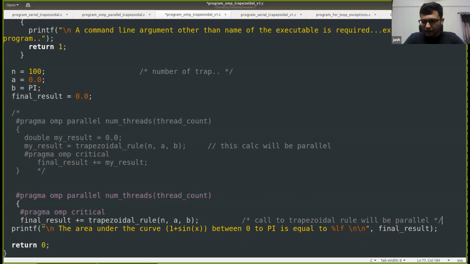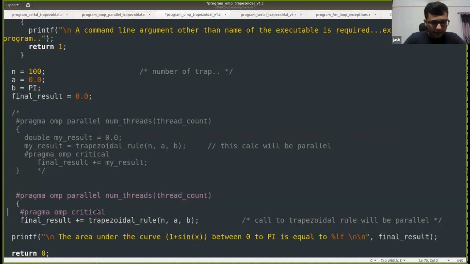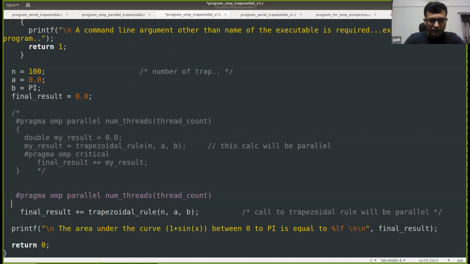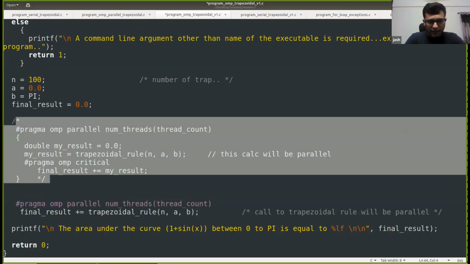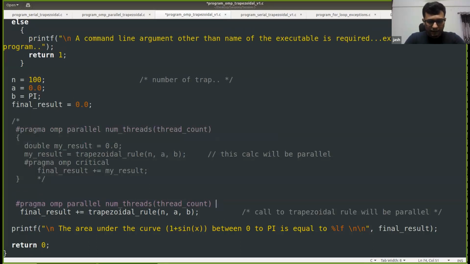Right. Okay. So let me remove this entire thing. So I can do this entire thing that we saw here, right? Using a simple clause, which is the reduction clause.